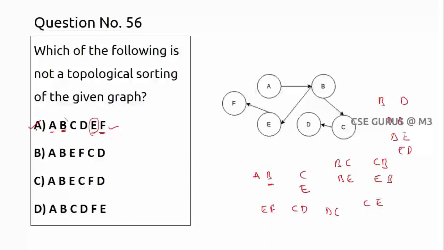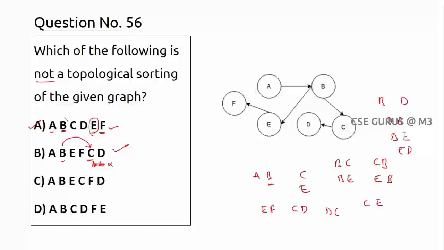One thing, it is asking which is not following. This one we'll see. A followed by B is fine. B followed by E is fine. E followed by F is fine. And C, what is the property for C? C should come after B. Anyway, C is coming after B. After C you are getting D, that is also fine. If I get something like DC, then I can say it is not a topological sorting. So now it is C followed by D, that is fine.